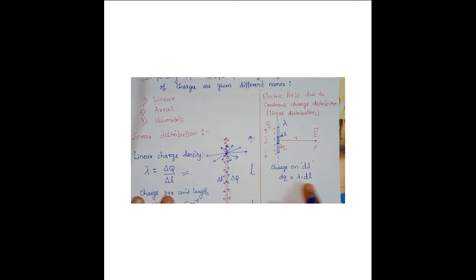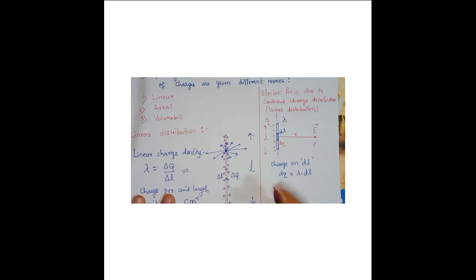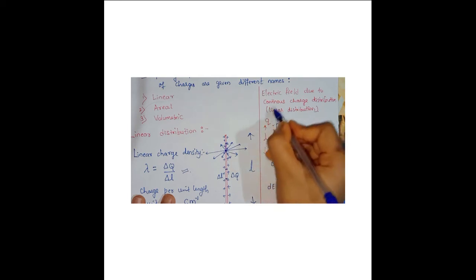Clear? So this is the number of charges present in dl. Now, can you calculate dE? This is the small electric field produced by dl. The E I mentioned here is the total electric field due to the entire length L of the wire.